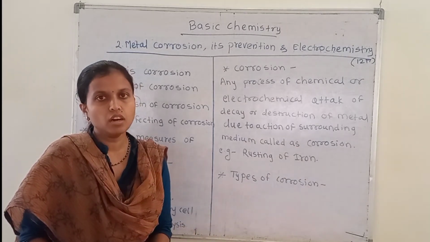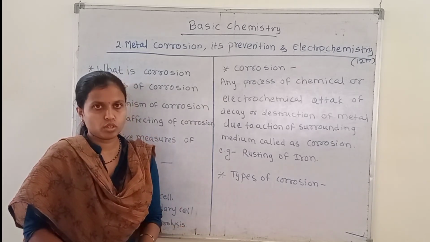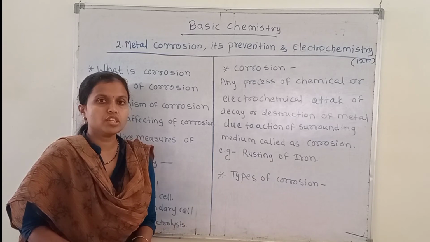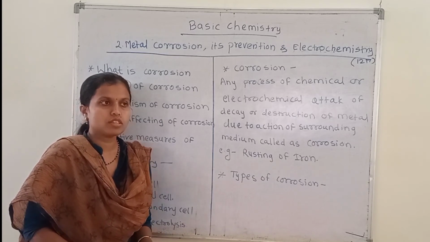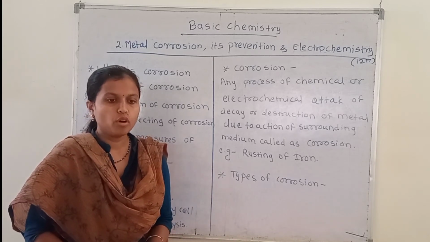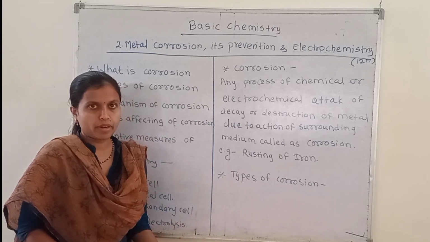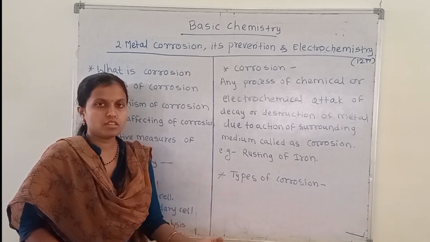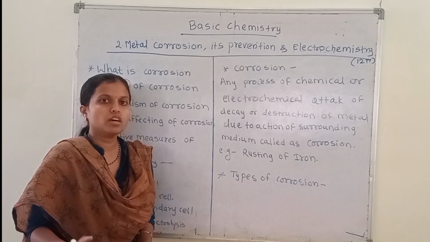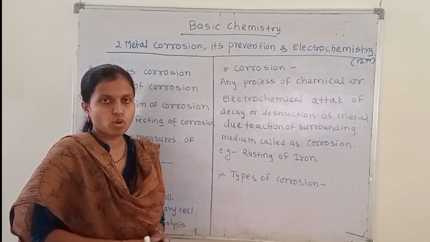So what is meant by corrosion? We all know the metals which undergo corrosion. Most of the metals, except noble metals, exist in nature in combined form. That means they are available in oxide form, sulfide form, carbonate form, or silicate form. That's why these metals are extracted from their ore to get the pure metal. Pure metal which is placed in the environment then undergoes reaction with the surrounding medium which attacks the metal surface, and at that time the metal undergoes corrosion.